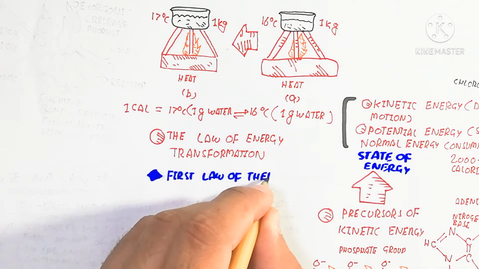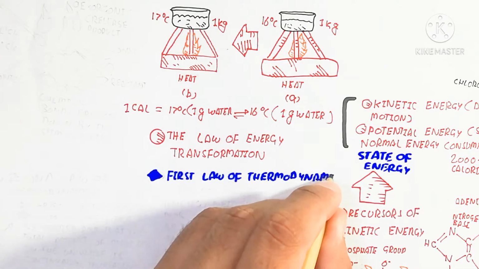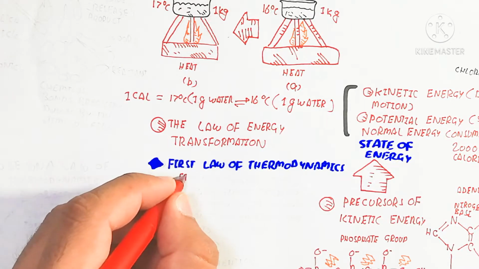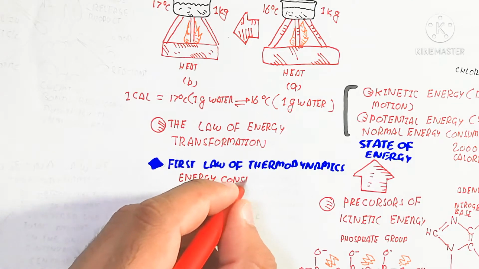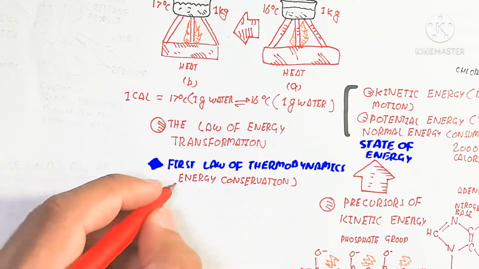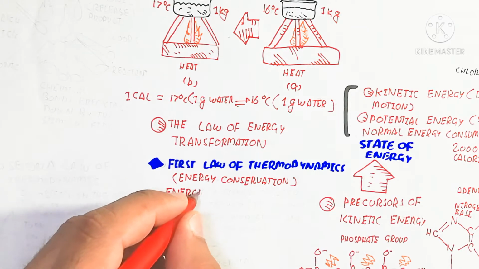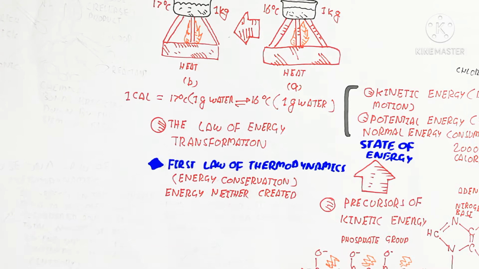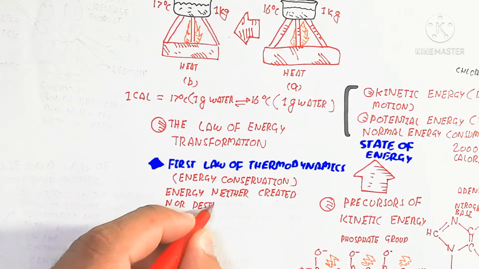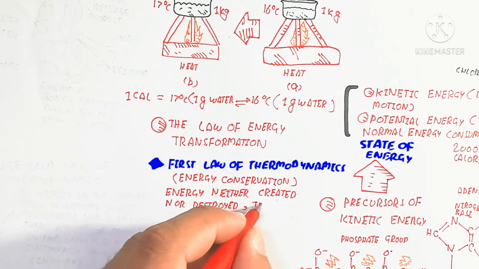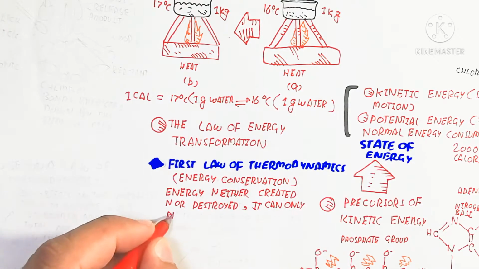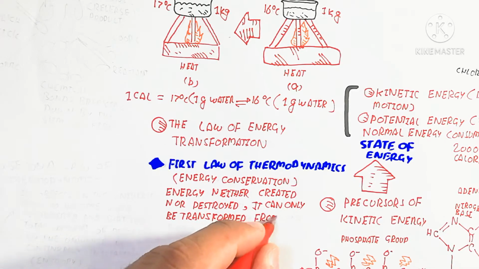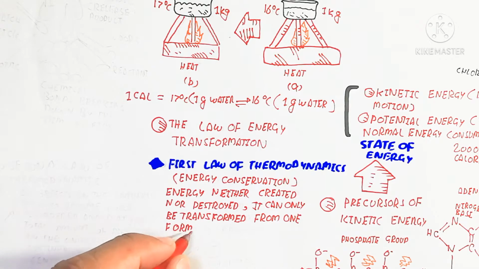So that means two laws are under the vision of this mechanism. So, the first law of thermodynamics. The first law of thermodynamics means energy conservation. So energy will be conserved. It means it remains constant, but it changes shape. For example, energy is neither created nor destroyed. It means we can never produce energy and we can never destroy it. So it can only be transformed from one form to another.